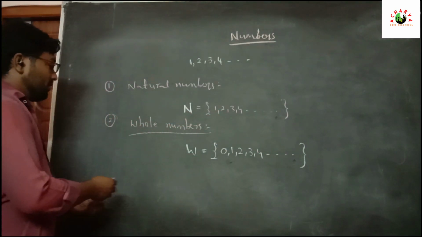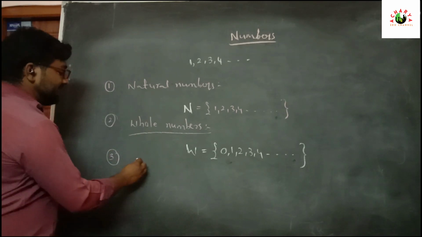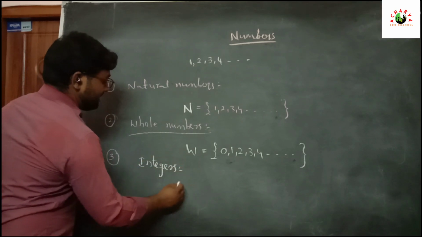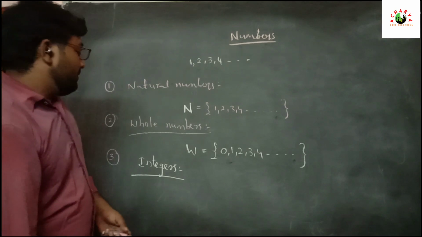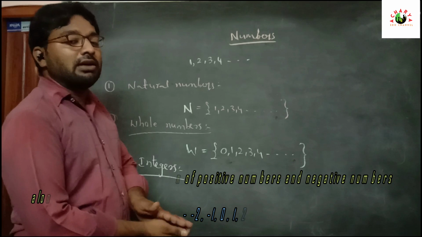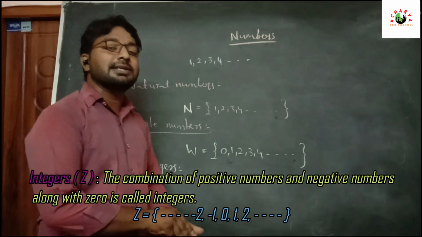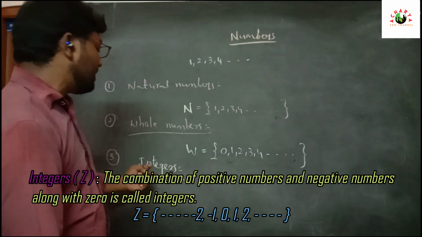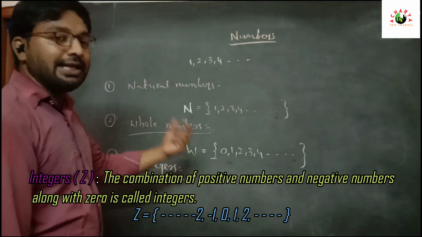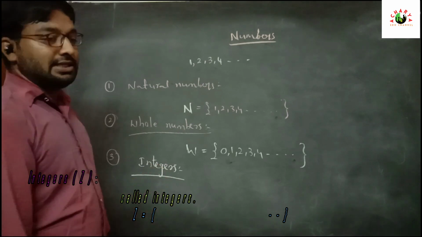Now, the third type is integers. What is the definition of integers? The combination of positive numbers and negative numbers along with 0 is called integers.